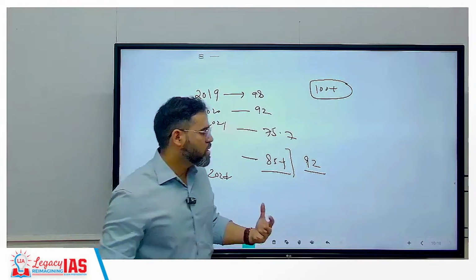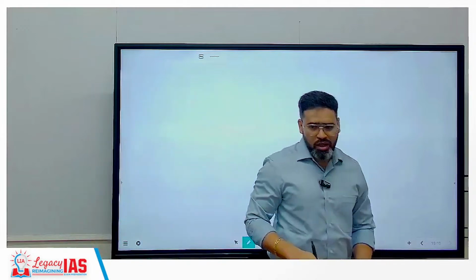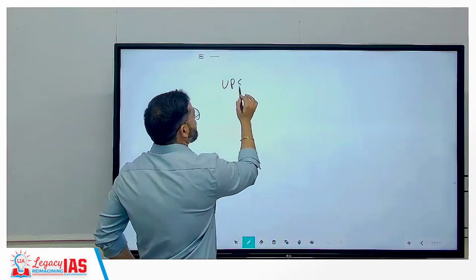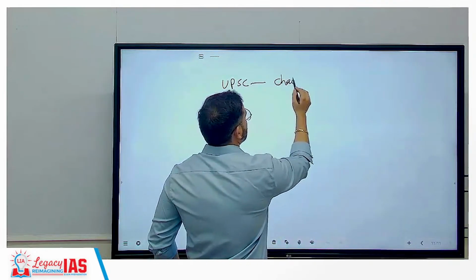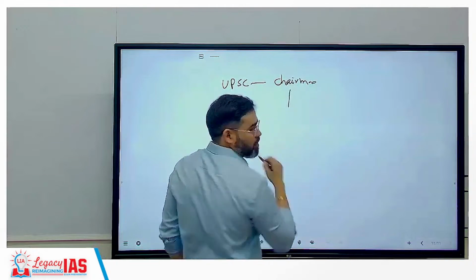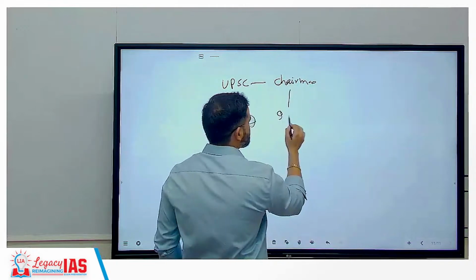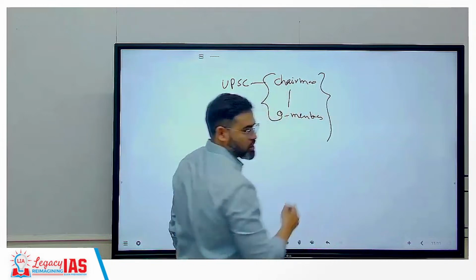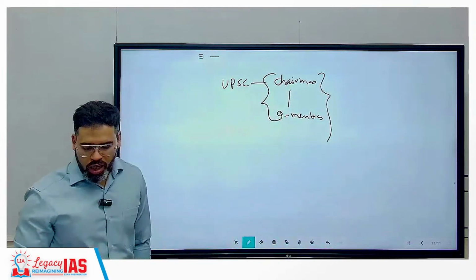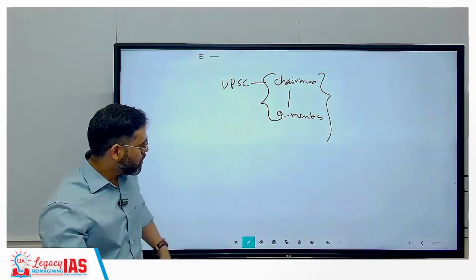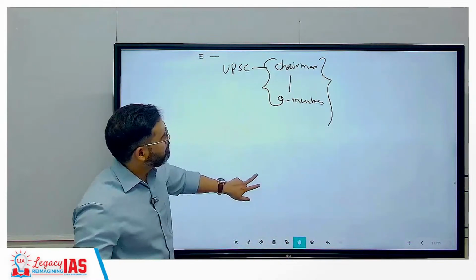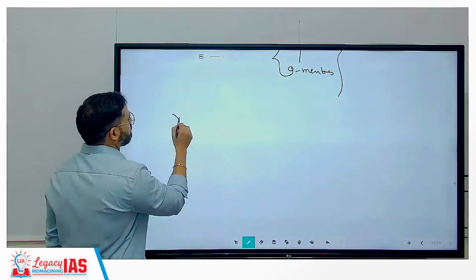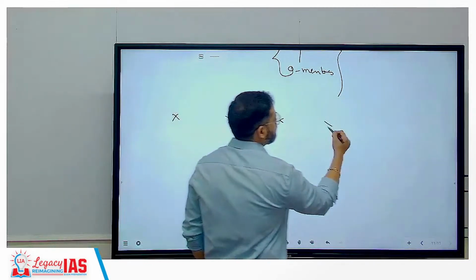Let me tell you one thing about what happens in the interview. There is UPSC, correct? In UPSC there is one chairman, and then other members are there. For example, UPSC has 9 members, so the UPSC board is the chairman plus 9 members. Now UPSC is going to create 10 different boards, correct? One board, another board, like that, different boards will be there.